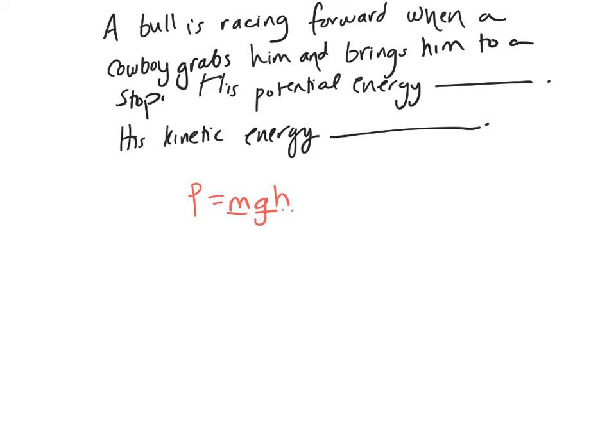So they're running along here, and they're going basically along flat ground. It doesn't say anything about them running up a hill or down a hill, so his potential energy would stay the same.